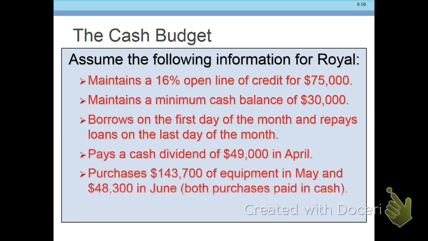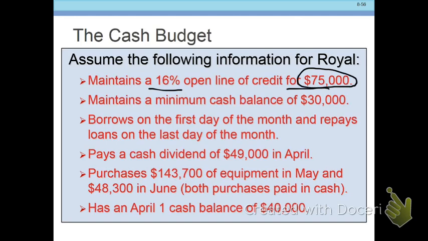Now we're going to assume a couple of things. First off, we're going to assume that they maintain a 16% interest rate. That's a little high these days, but that's okay. Open line of credit for 75 grand. What that basically means is their banker has given them a checking account with the $75,000 balance, and if they need any extra cash, they can basically just write a check for up to 75 grand.